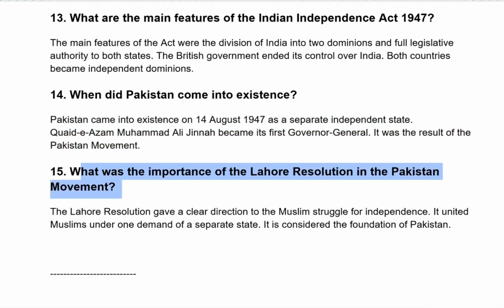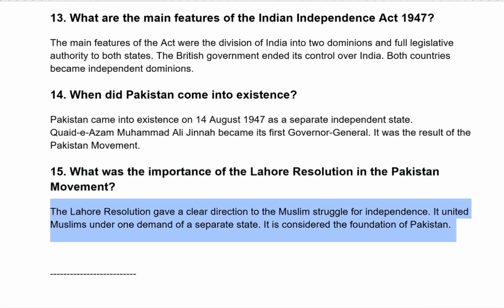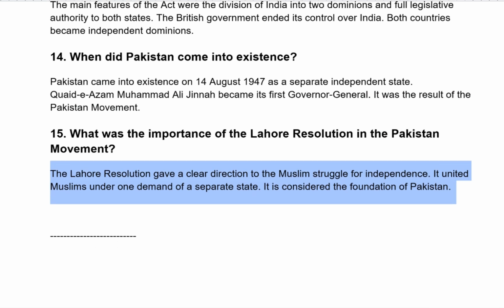What was the importance of the Lahore Resolution in the Pakistan movement? The Lahore Resolution gave a clear direction to the Muslim struggle for independence. It united Muslims under one demand of a separate state. It is considered the foundation of Pakistan.